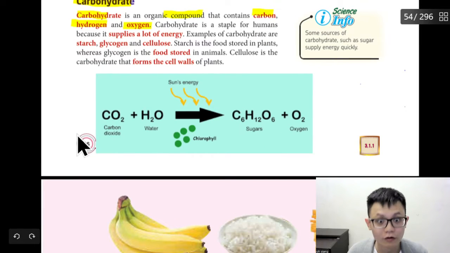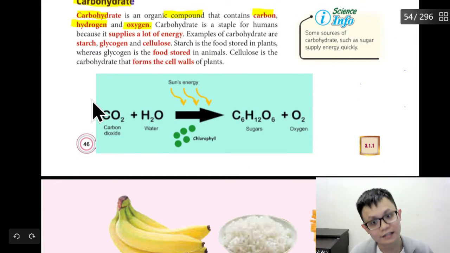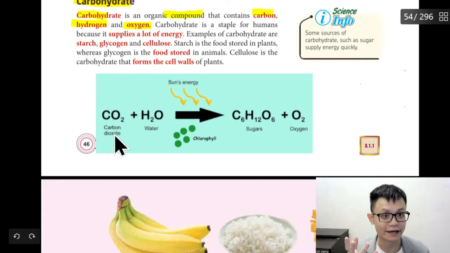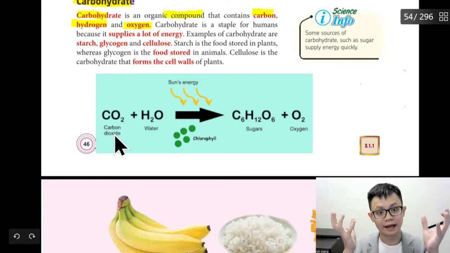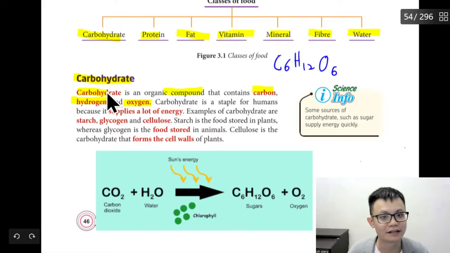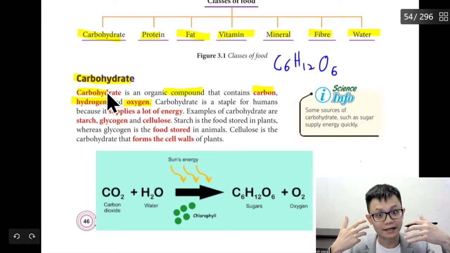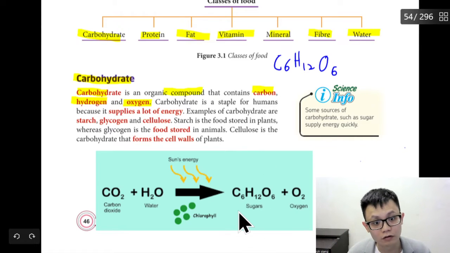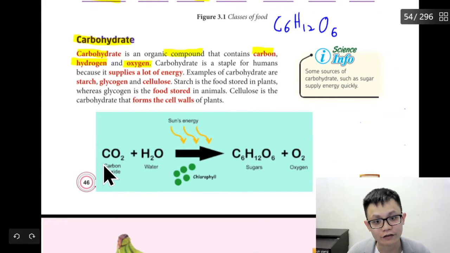As we all know, photosynthesis is carbon dioxide with water, and due to the sunlight in the photosynthesis process, you will have sugar and oxygen. But of course, carbohydrate is more of a complex sugar. So we can see here C, H, and O. According to this equation, this equation is not balanced.